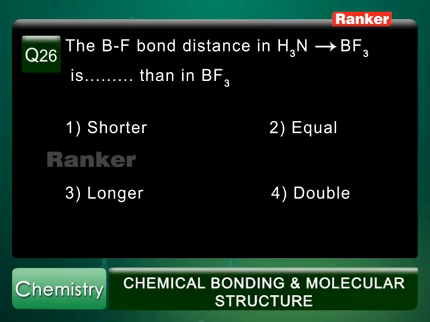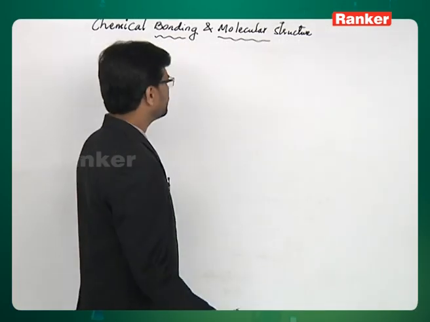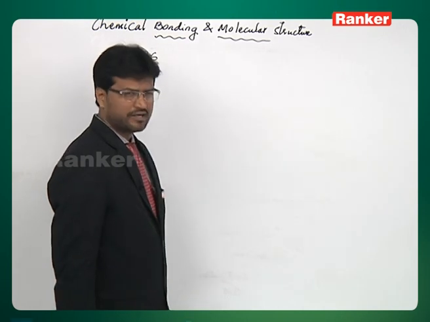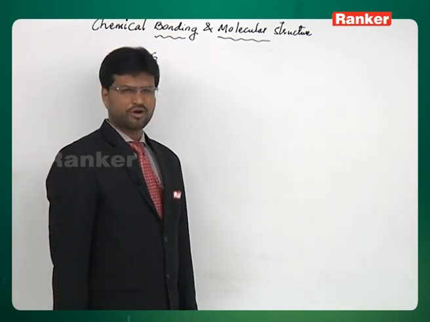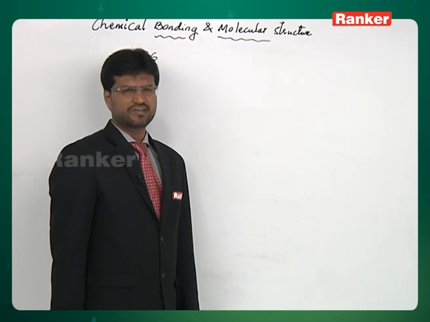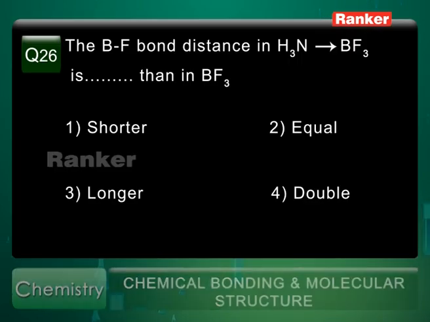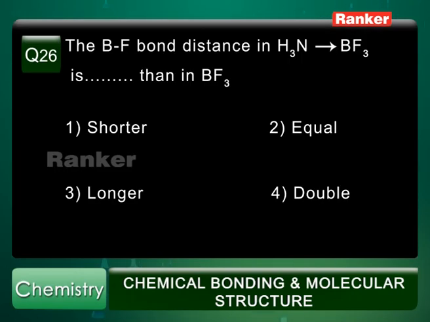Question number 26. The BF bond distance in the NH3BF3 adduct is dash than in BF3. Here we need to compare bond length in the adduct and bond length in BF3. We are comparing BF bond length. Look at the options. First option is shorter, second option is equal, third option is longer, fourth option is double. But the correct answer is longer. Let's see how it is obtained.